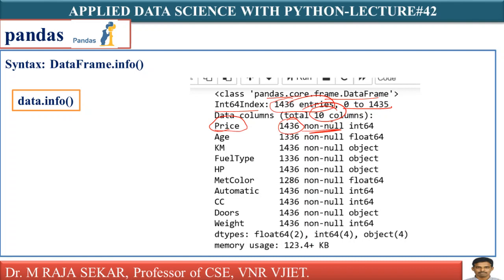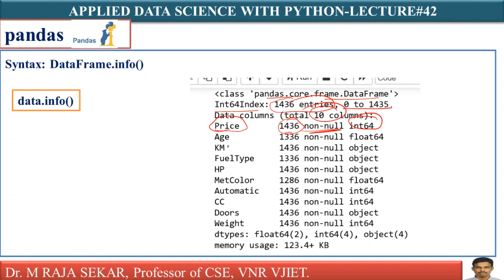I already discussed what non-null values are, and what is the data type corresponding to the variable. For example, price has 1436 non-null values whose data type is int64. Under the price variable, total observations are 1436, and also 1436 non-null values and the data type is int64.